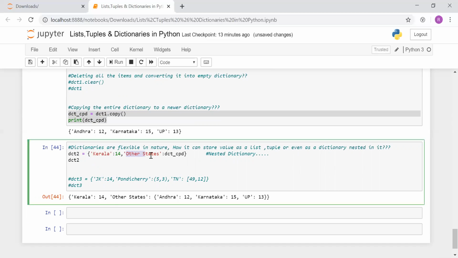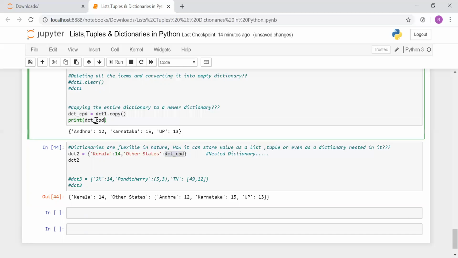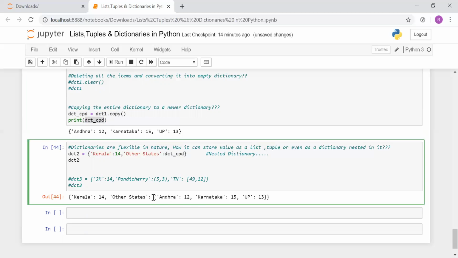And with the key other states, we are having our original dictionary, this. So this is the concept of nested dictionaries, which I tried to show you by example. Here in the place of that value, I have just written my previous copied dictionary, and this will work as a newer dictionary, but it will be a value for the other states key.